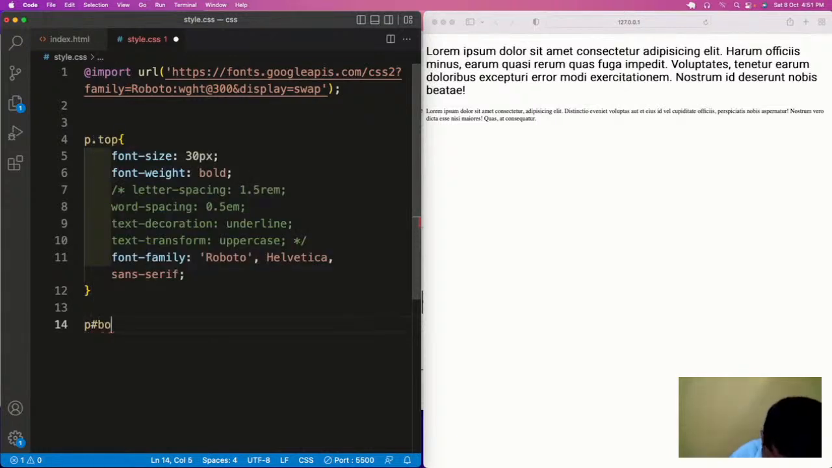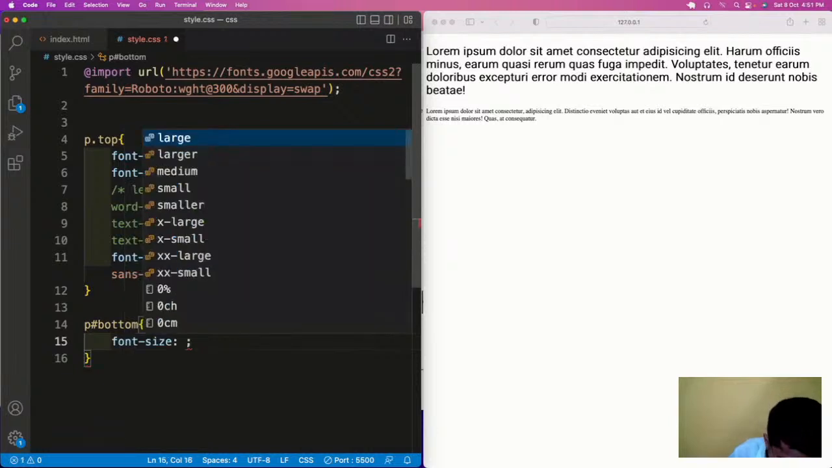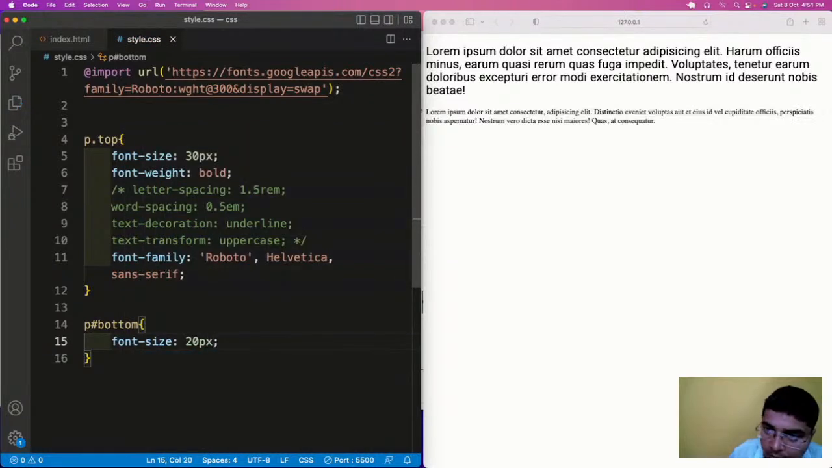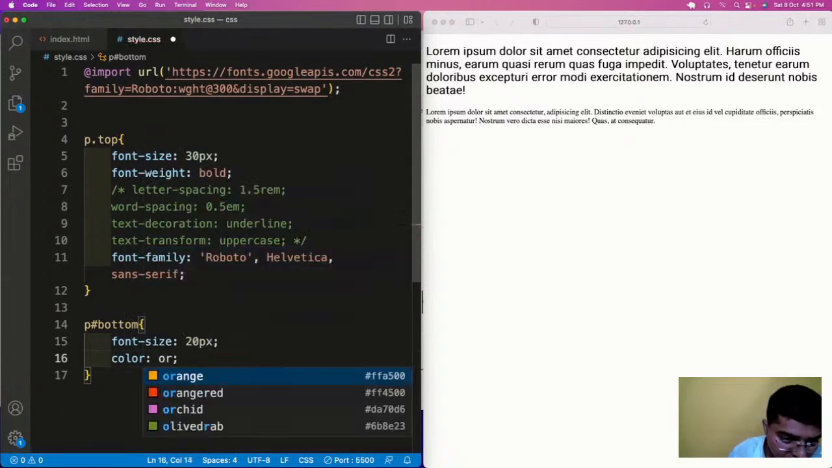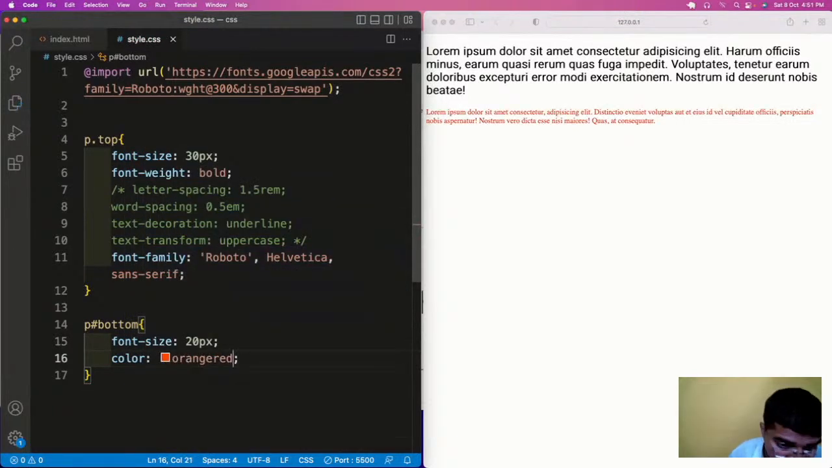hash bottom, let me have some more styles. So we can have here font size of 20px, and we have the font color to orange red. So these are some basic styles which I have applied.